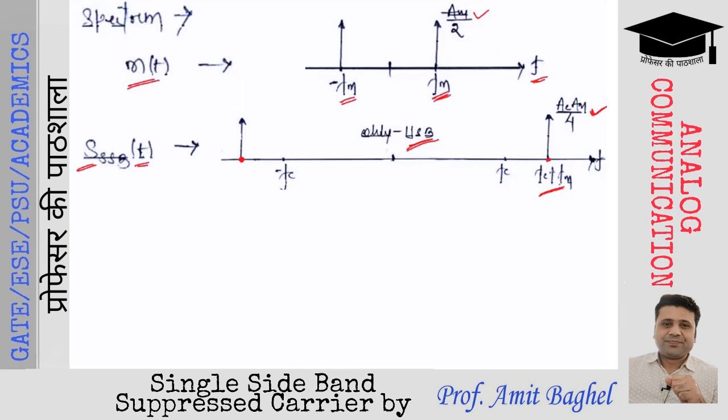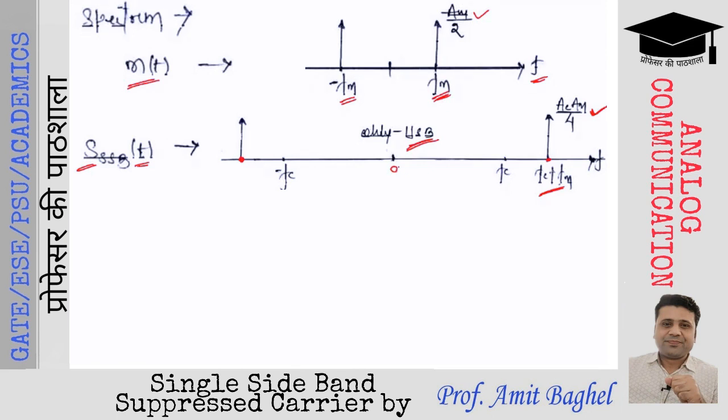We are not going to have a lower sideband, so we are not going to have an impulse at the lower sideband. We are not going to have the impulse at the carrier. So we do not have either a carrier or the lower sideband in this case. This is only a single sideband case. The bandwidth of the single tone SSB will be equal to 0.